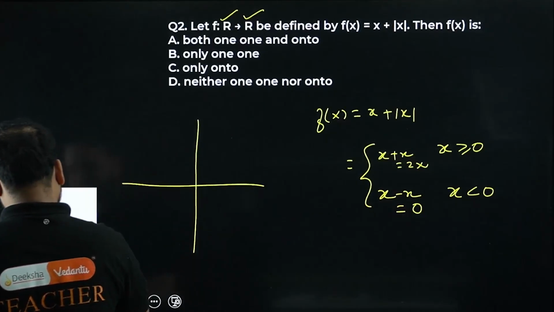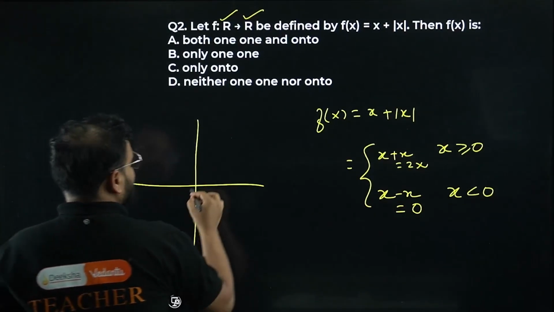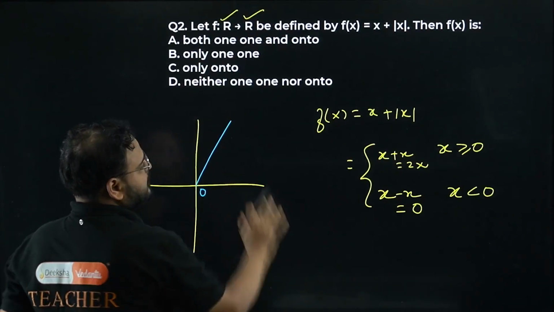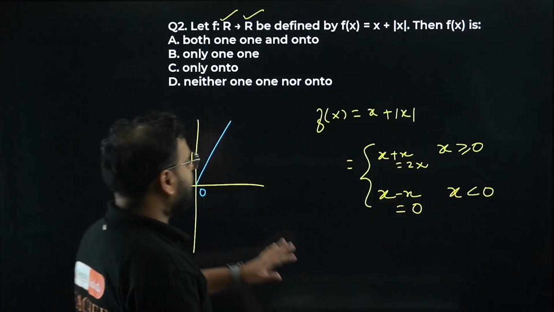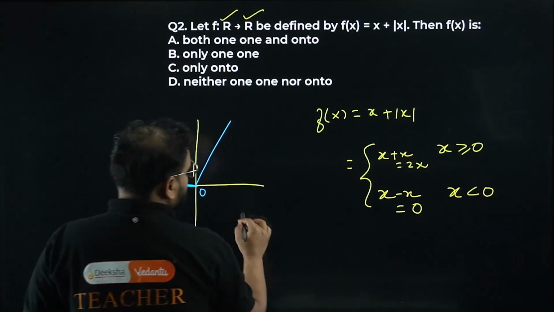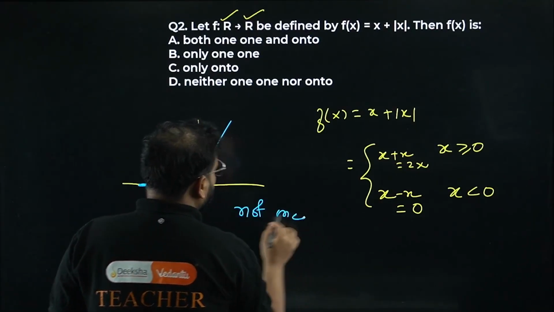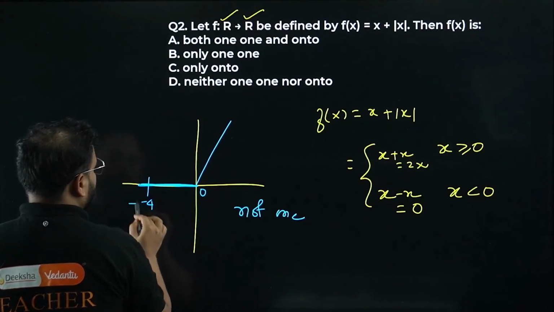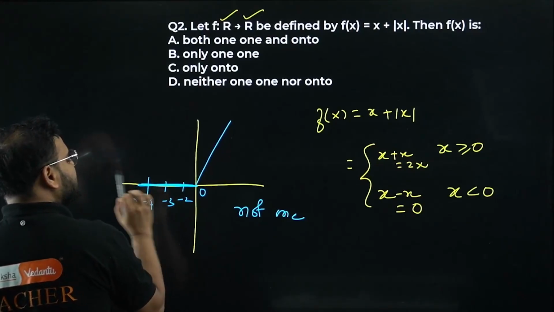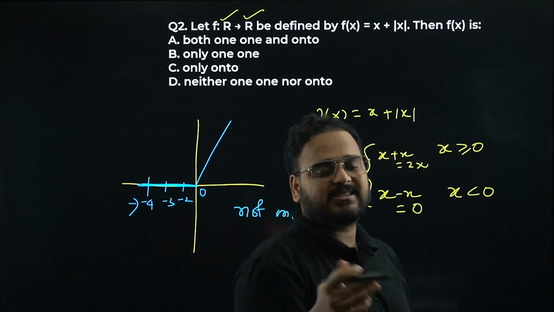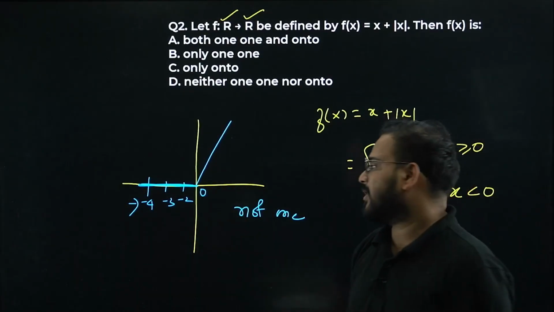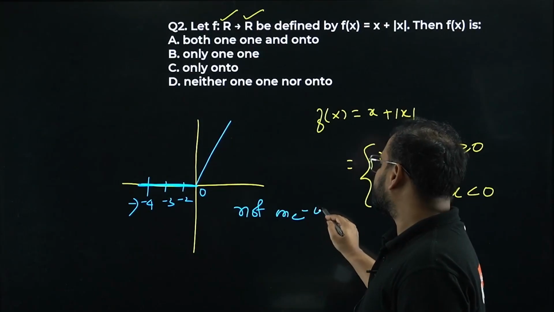So the graph will be 2x, like this. After 0, this is 0, right? After 0, the graph is always 2x, and before 0, it is always 0. You can see here it is simply not 1-1, sir, because if you take the value of x as -4, take -3, any value you take, -2, whatever you take, every time y is 0. So for all different values of x, the elements in the domain, the value of the mapping is the same, 0. It means what, dear? It means not 1-1.